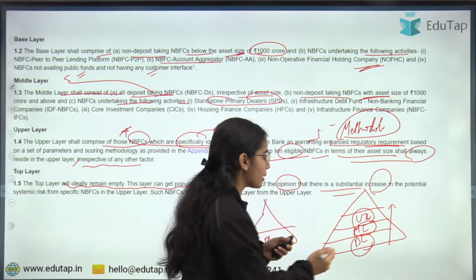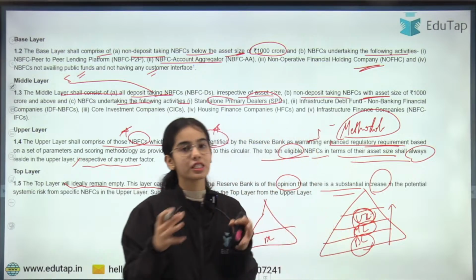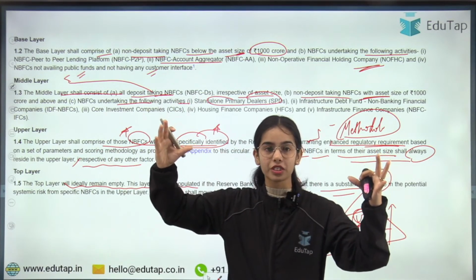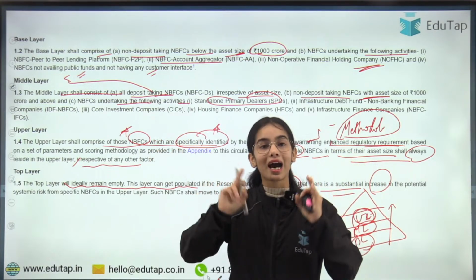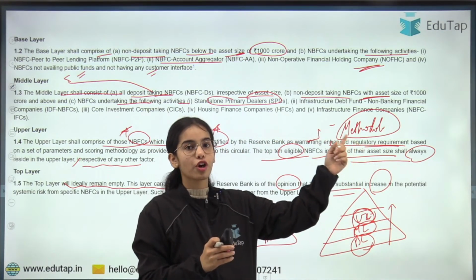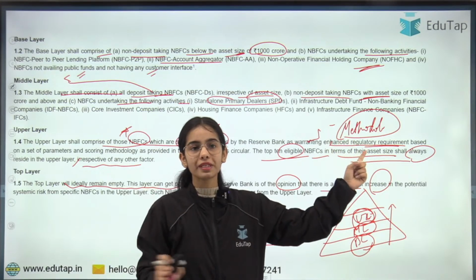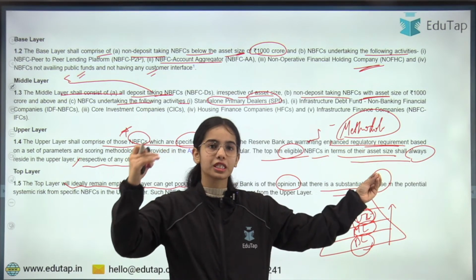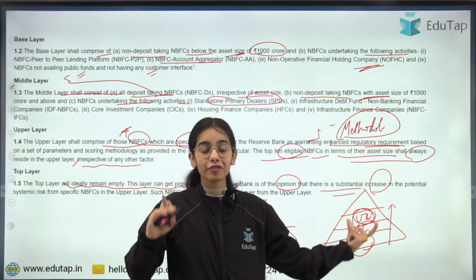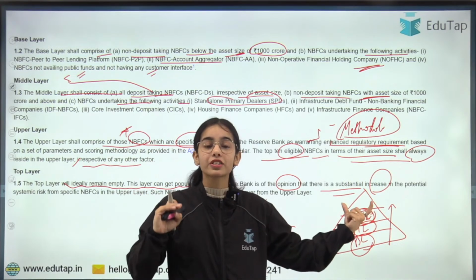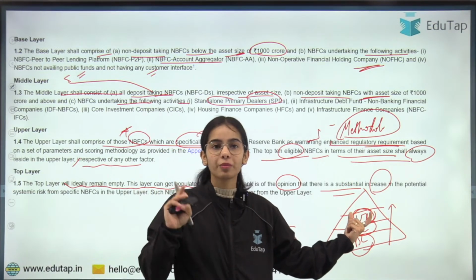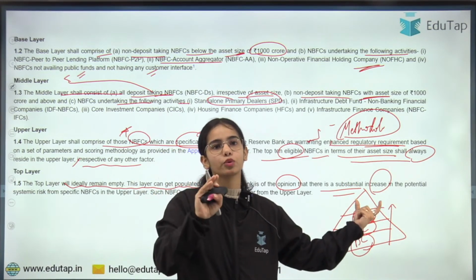So in the upper layer, the most risky NBFCs are kept on the basis of their asset size, because they are the biggest of the NBFCs, as well as on the basis of the methodology of the RBI. But if the RBI thinks that these NBFCs are becoming even riskier, then these NBFCs will be transferred from the upper layer to the top layer.